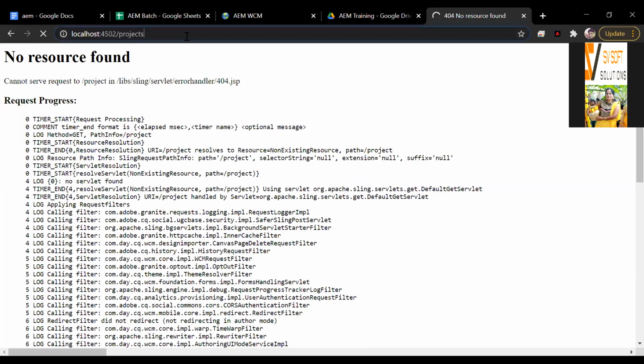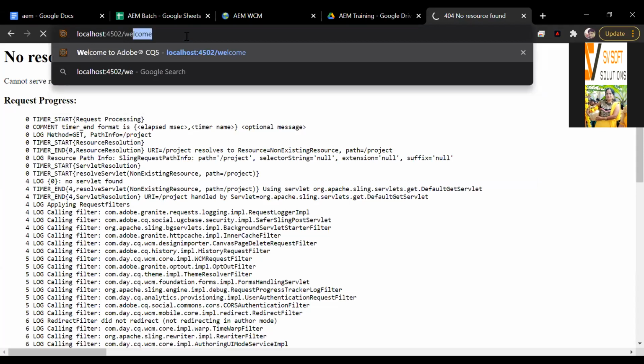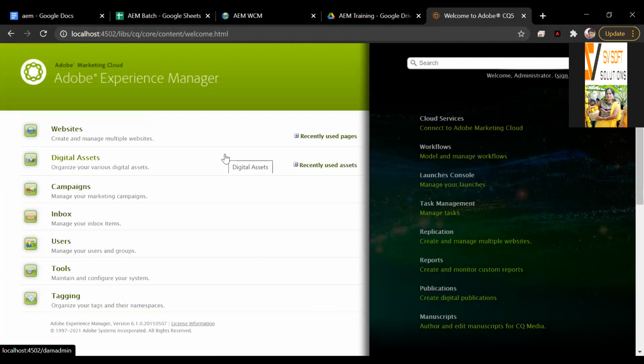Could you please repeat what the username and password should be? Admin, ADMIN, and the password is also admin. Kumar, I'm getting the message that username and password don't match. I gave admin and admin. Then in that case, you are not giving the right password.